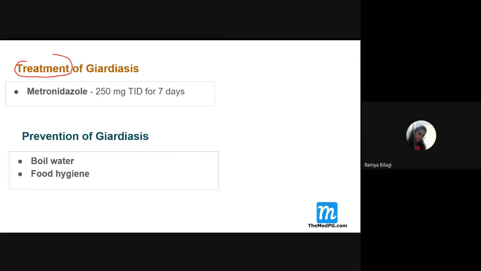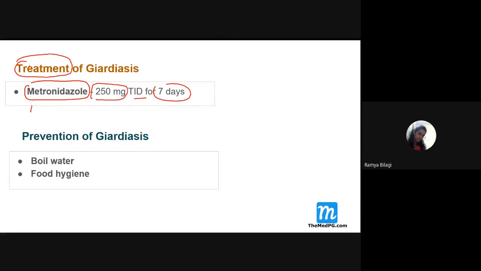Now, what is the mode of treatment? How do we treat giardiasis? Students, what is the first line of drug or drug of choice? It is which one, students? Metronidazole 250 milligrams thrice daily for 7 days. This particular point you need to remember.